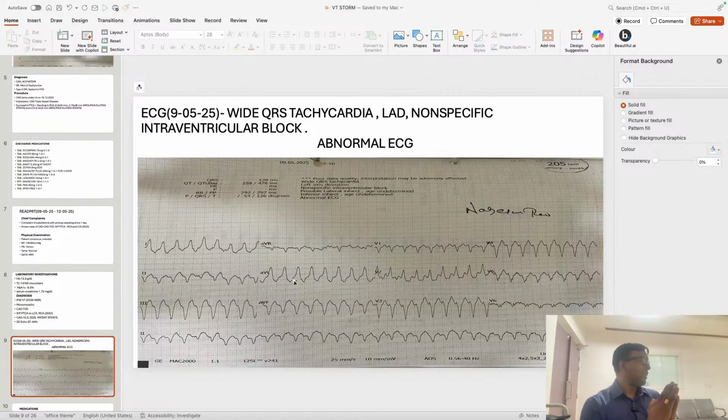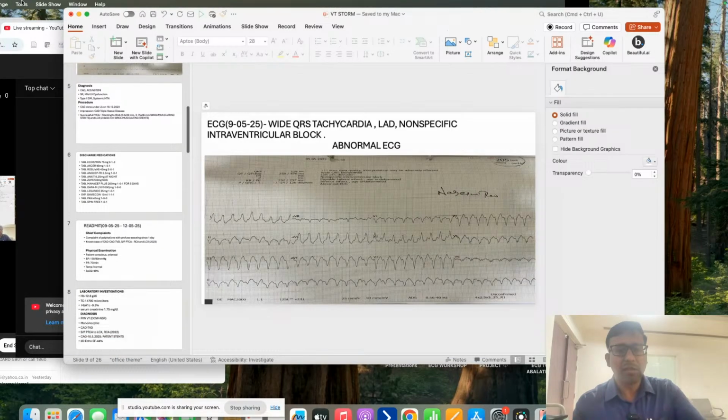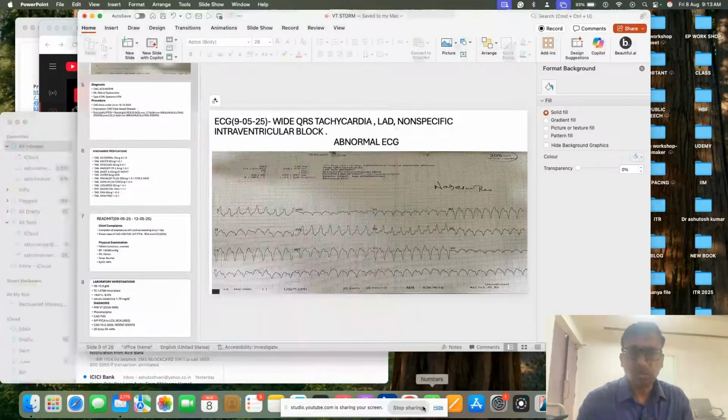But if the patient is having normal LV function, structurally normal heart, and he is developing monomorphic VT, the treatment is ablation first, not the AICD. So this difference is very clear. Structurally normal heart, structurally abnormal heart. If the patient is having a structurally normal heart, in that scenario, we have to go for ablation as the first choice. Structurally abnormal heart, AICD should be first treatment.